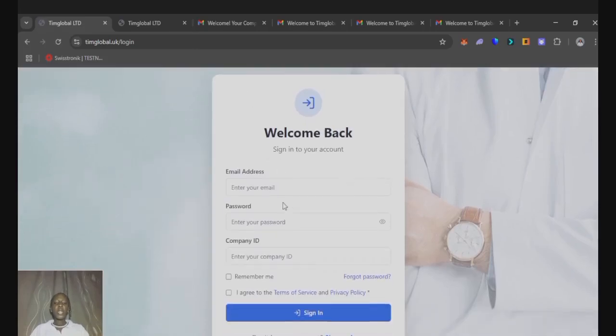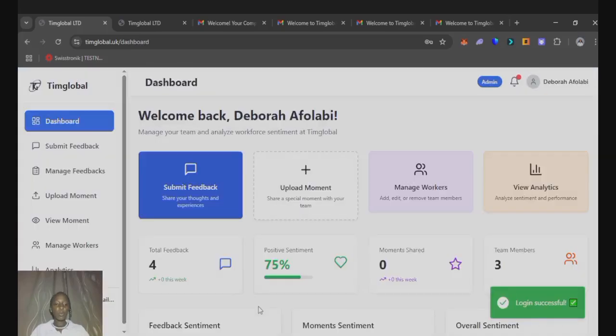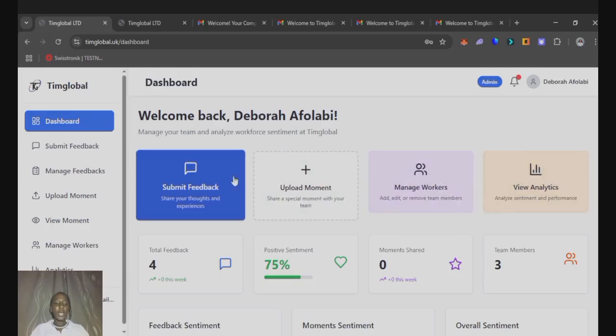Okay, so now let's log in as an administrator. So I'm signing in now as an administrator. Okay, so here we can submit feedback, upload document, manage workers, and view analytics. Let's go to submit feedback.